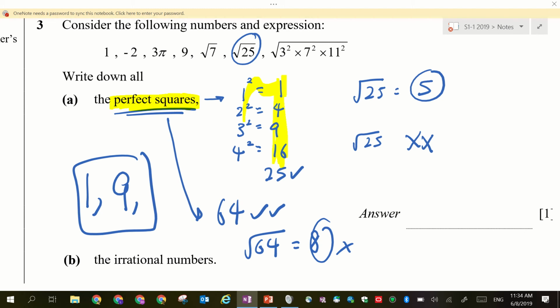So can I ask you, Riskin, if I remove the square root, is this a perfect square? Answer is yes. If I remove the square root, is 25 a perfect square? Yes. Can you understand now? But if I put a square root in, then it's not a perfect square anymore. Okay, good.